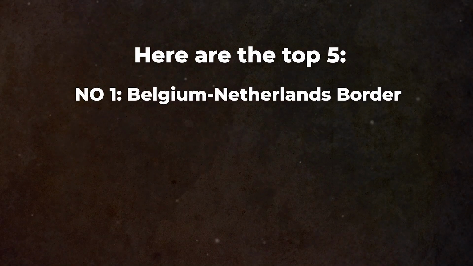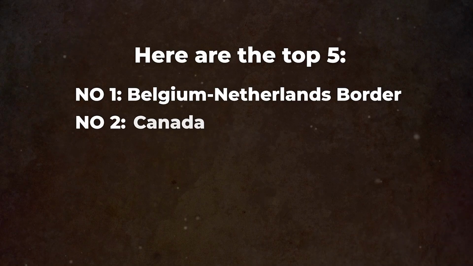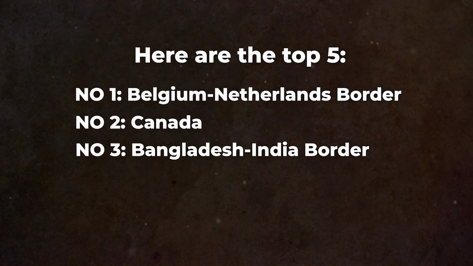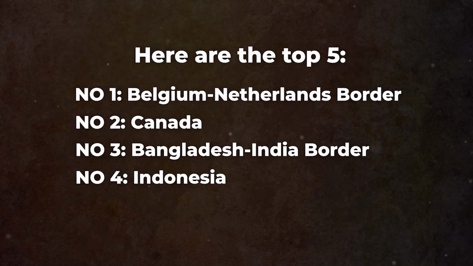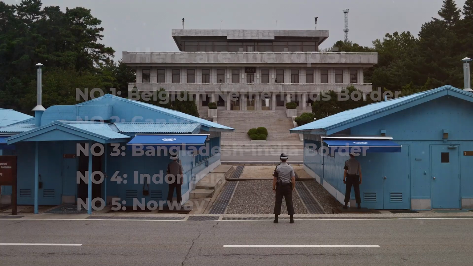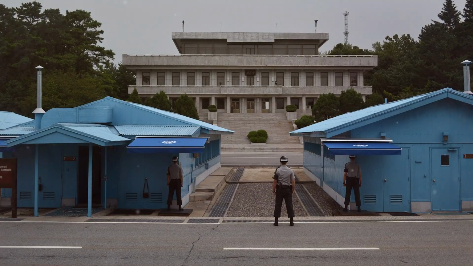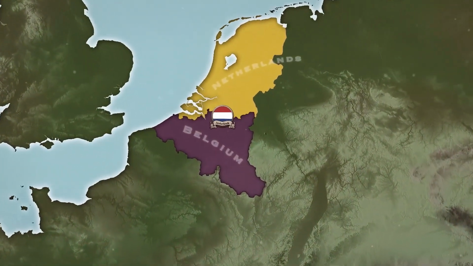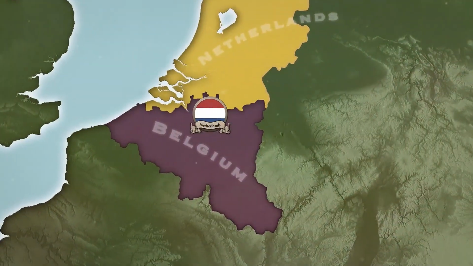1. Belgium-Netherlands border. 2. Canada. 3. Bangladesh-India border. 4. Indonesia. 5. Norway. But why do these bizarre borders even exist? It's a mix of history, treaties, colonialism, and a bit of stubbornness.